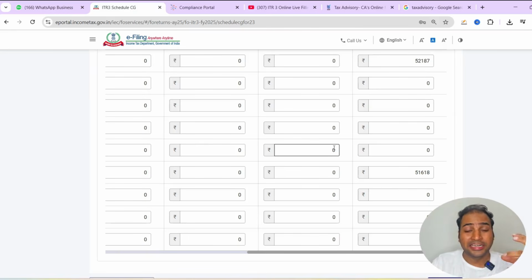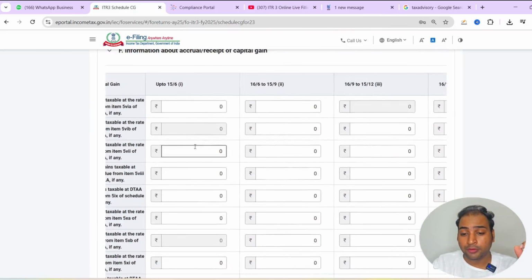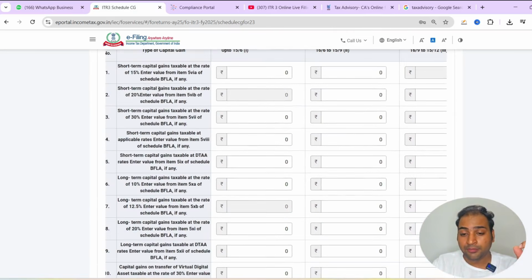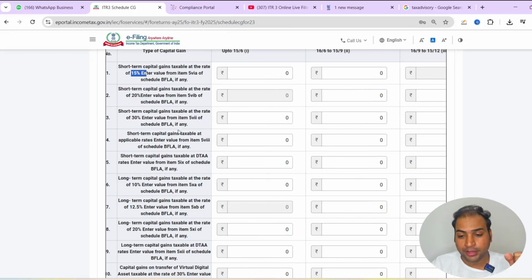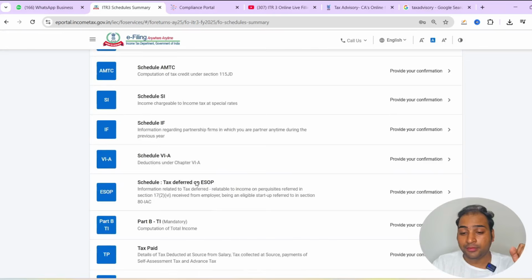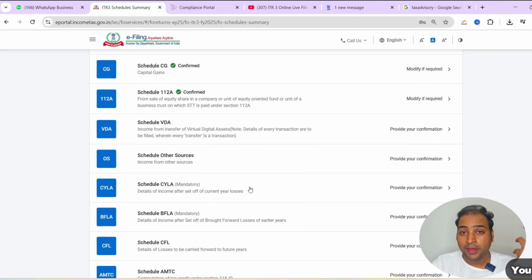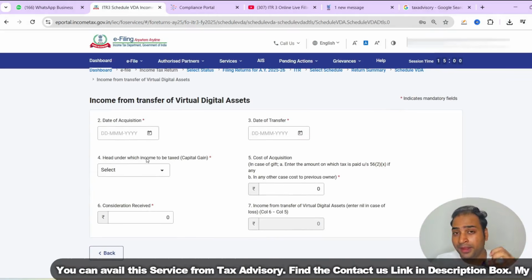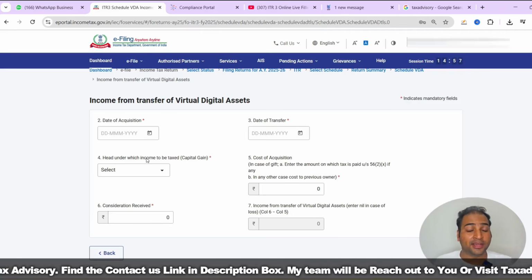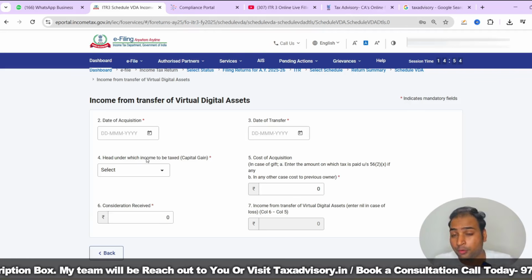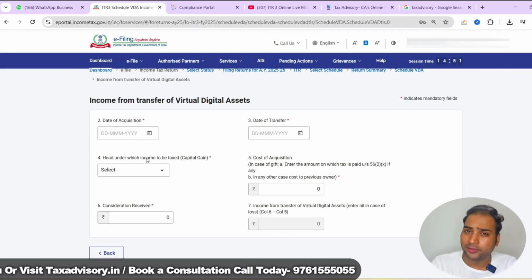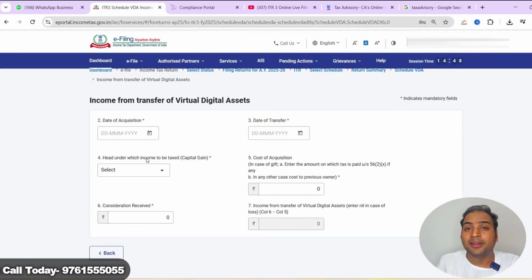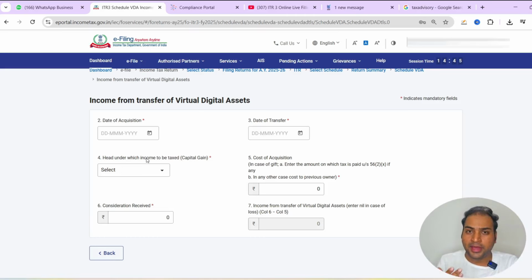If you have redeemed your mutual fund or the equity share before 23rd July 2024, you can continue reporting them in schedule 15% in case of short-term capital gain and 10% in case of long-term capital gain. Okay, we will confirm this schedule, and we will proceed for the reporting of the schedule VDA, which talks about the crypto gain. If you have an income from the crypto, then it will be taxed at flat 30%, guys. And if you have losses from the crypto, then loss is not admissible, your expenses are not admissible, and you can't adjust your crypto losses with any other income.